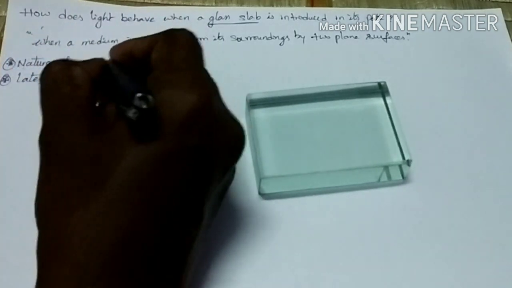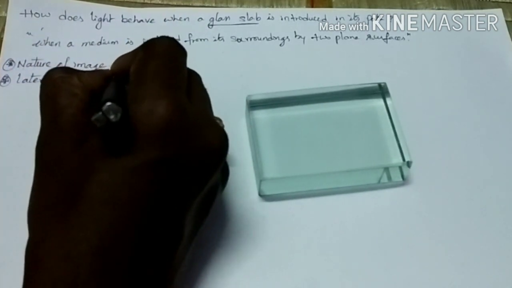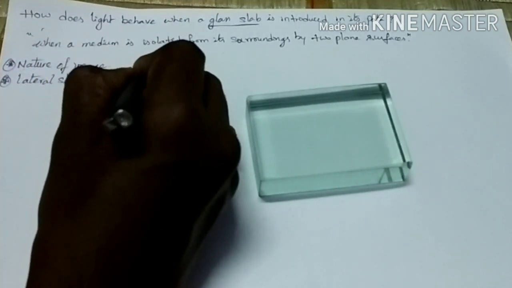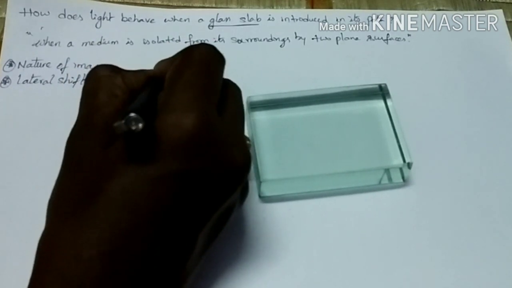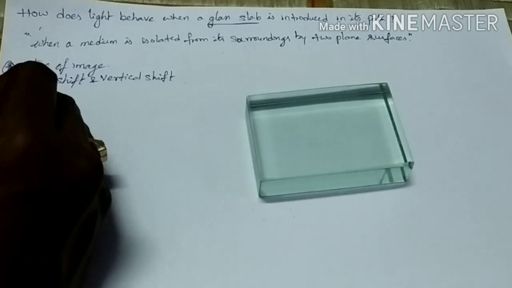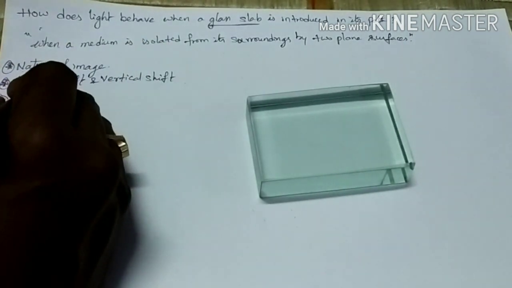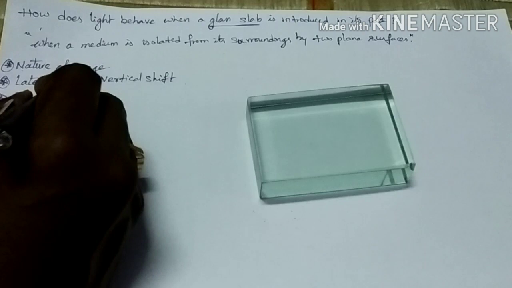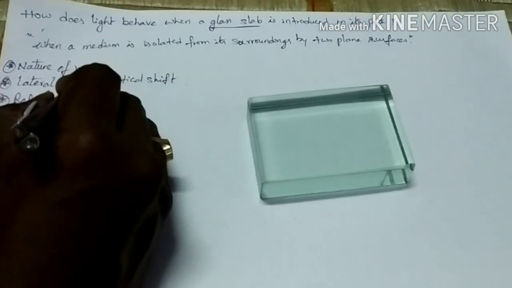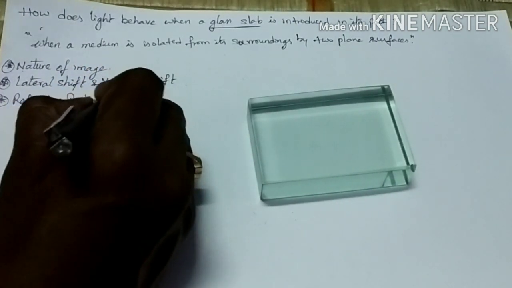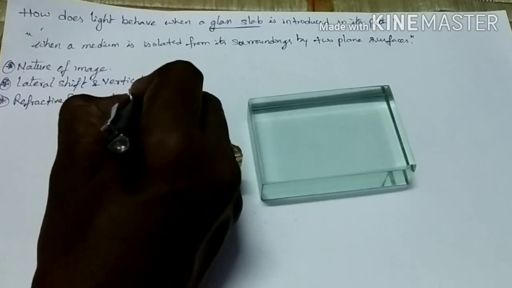I will tell you now what lateral shift and vertical shift are. The third point is how we have to calculate the refractive index of the glass slab.